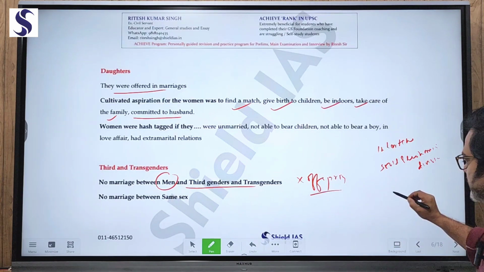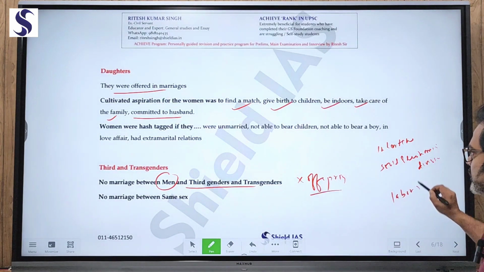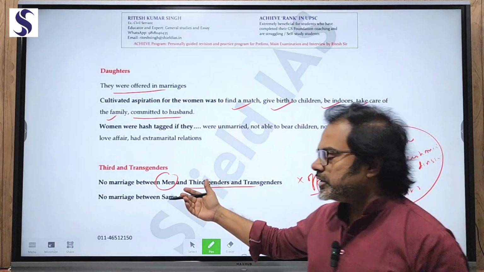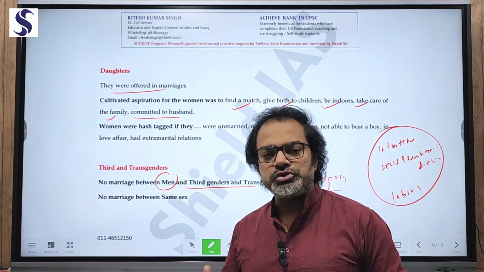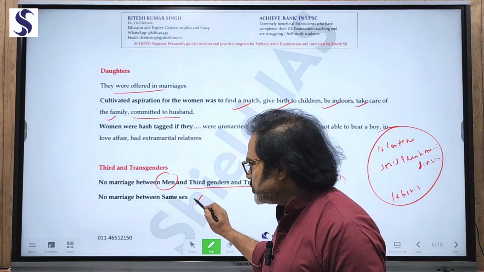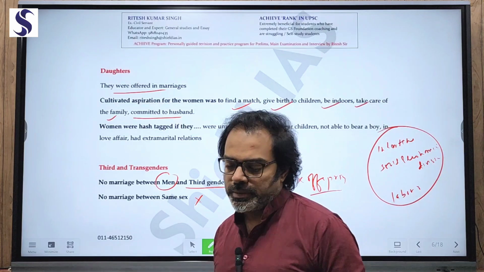Offspring were also required for working as labor. So there was always a requirement of offspring. Marriage between men and third gender transgenders will not produce offspring, so hence a no. Same sex marriage, no, because it cannot produce an offspring.